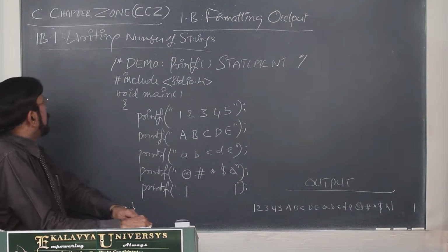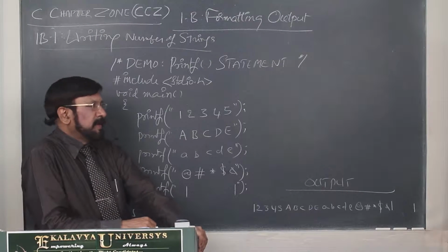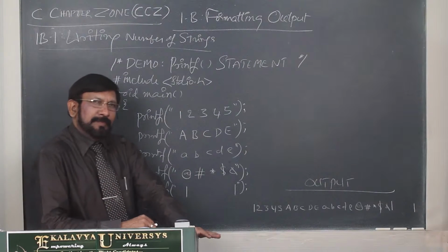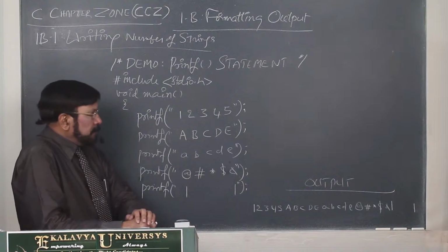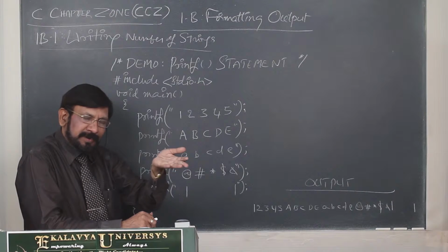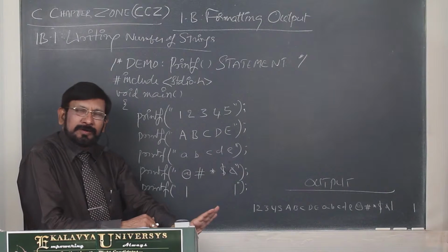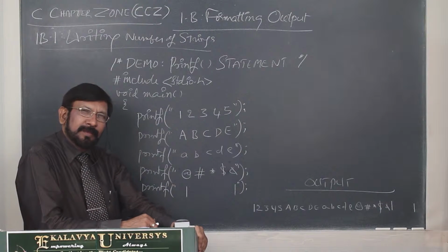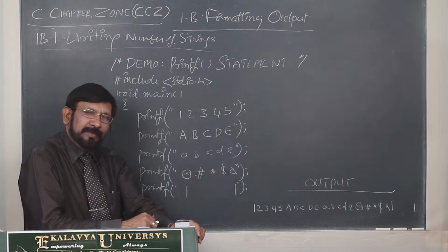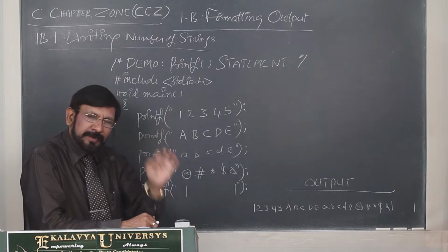Hello friends. Now let us take up the first concept, chapter 1b, concept 1: writing number of strings. In this unit we mainly focus on output formatting. In real life it is like how we serve food, how elegantly we serve the food. Whatever the quality of food, if it is served nicely, the guest will be happy. You can satisfy the guest. So serving is very, very important.